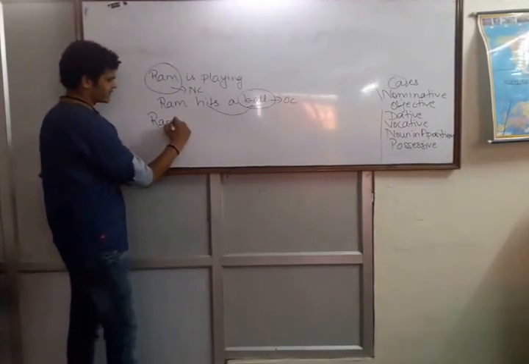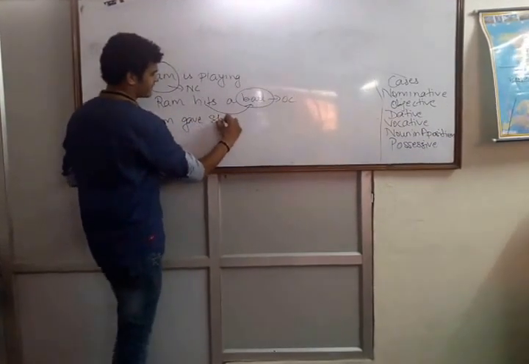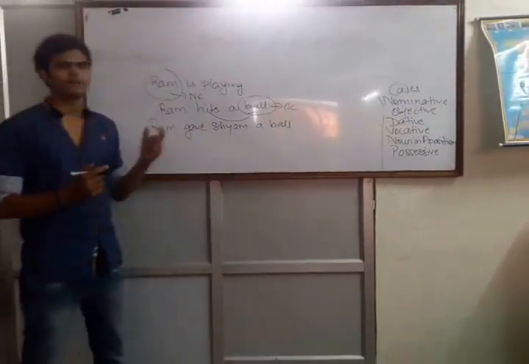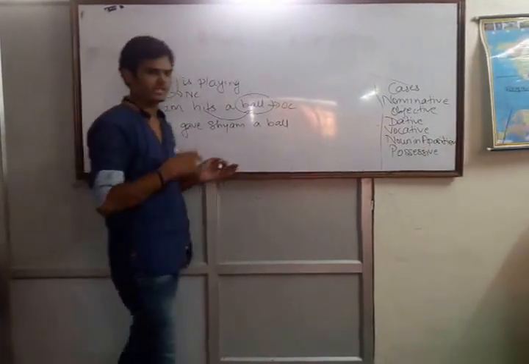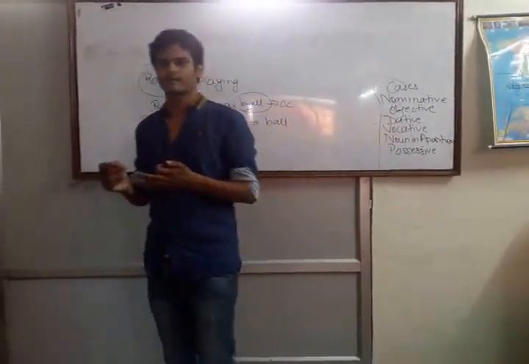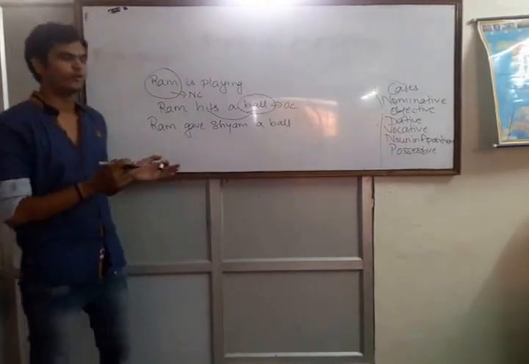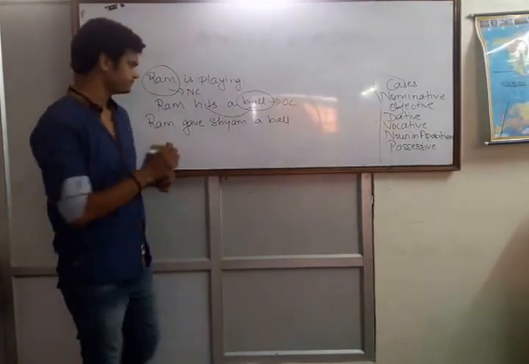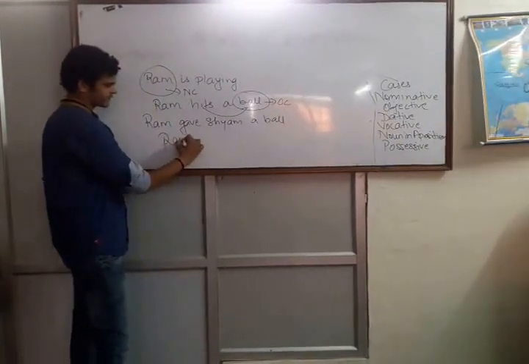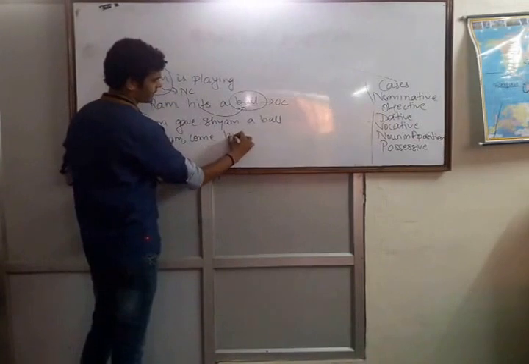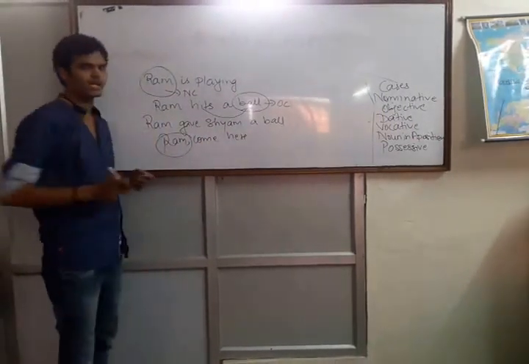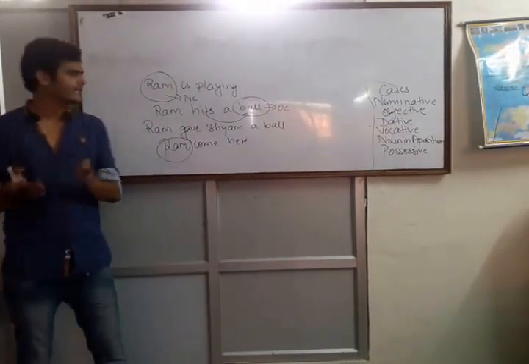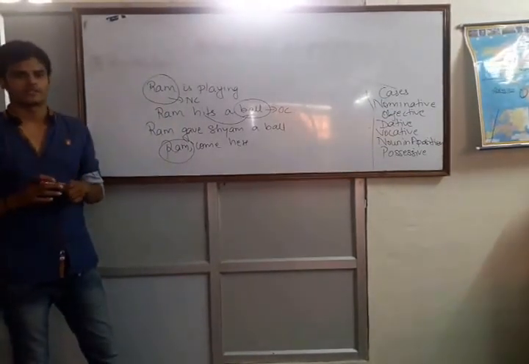Dative case. Suppose we have a sentence: Ram gave Shyam a ball. Here Ram is giving a ball to Shyam. So this is a dative case. Dative case means we do a favor for a person, such as a mother cooks food for her son. So mother is doing a favor. This is a dative case. Vocative case. Ram, come here. Here Ram is being addressed. Ram is being called. So the person who is being addressed, that person is in vocative case.